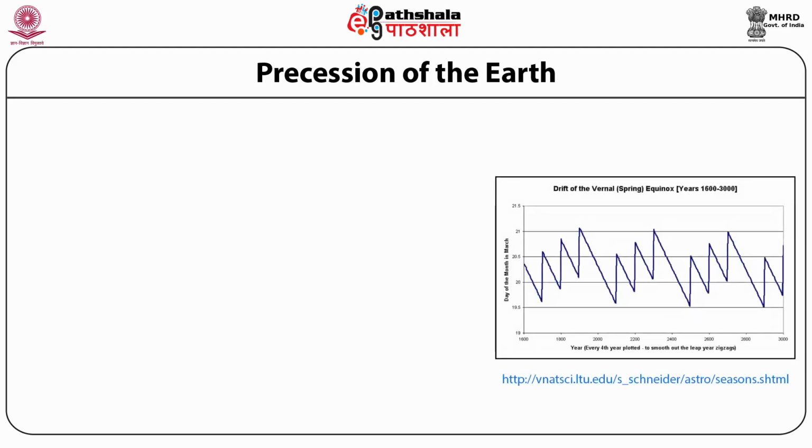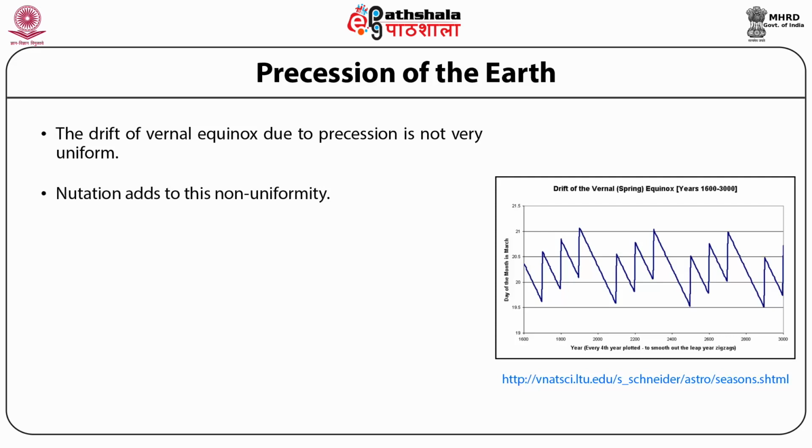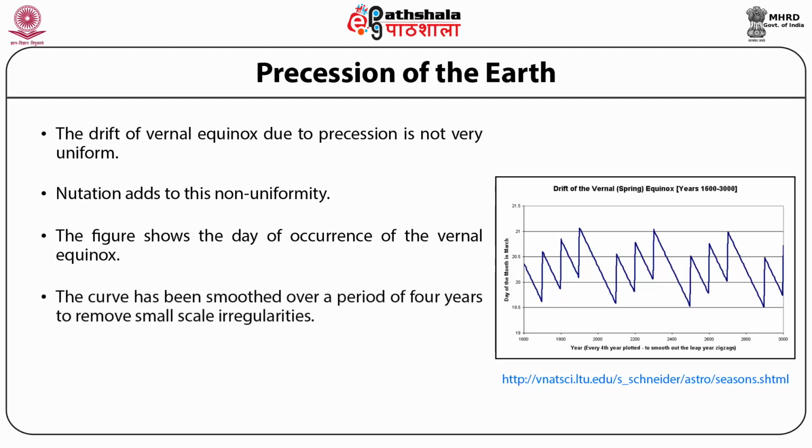We have seen that the precession causes a shift in the vernal equinox. Therefore, the vernal equinox will not occur on 21st of March every year because of this precession. The drift of the vernal equinox due to precession is not very uniform. Nutation adds to this non-uniformity. The figure shows the day of occurrence of the vernal equinox. The curve has been smoothed over a period of 4 years to remove small-scale irregularities.